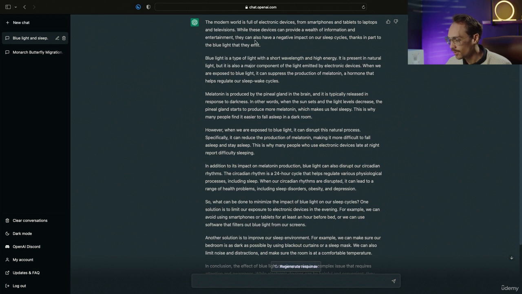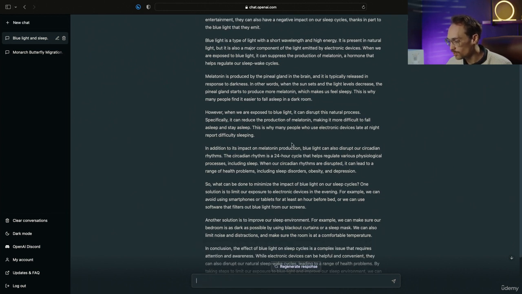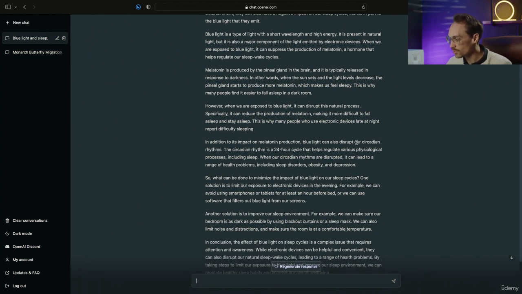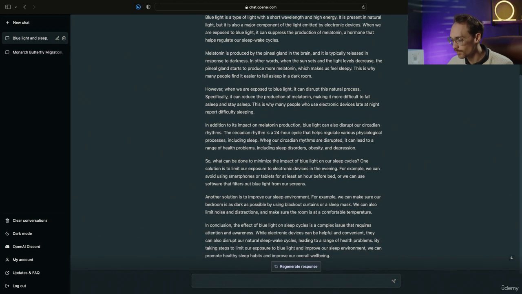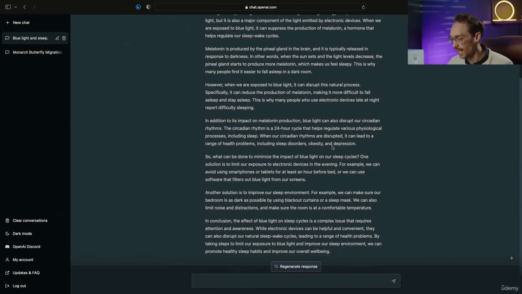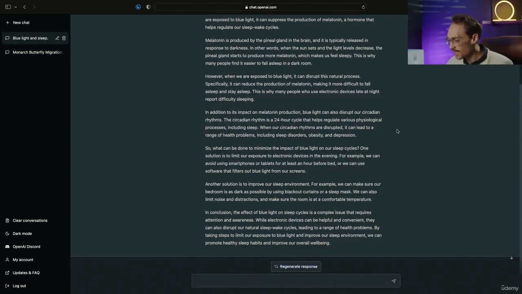You can see here, in addition to its impact on melatonin production, blue light can also disrupt our circadian rhythms. The circadian rhythm is a 24-hour cycle that helps regulate various psychological processes, including sleep. When our circadian rhythms are disrupted, it can lead to a range of health problems, including sleep disorders, obesity, and depression. So let's say I want to dive a little deeper into what is the circadian rhythm.